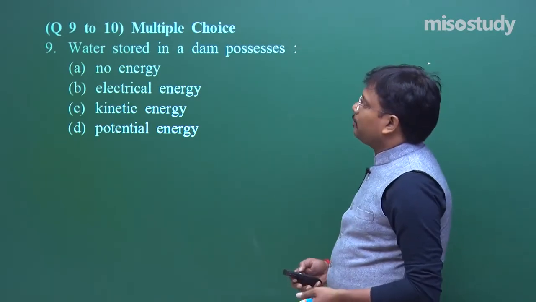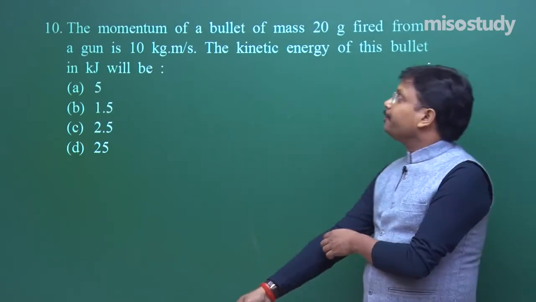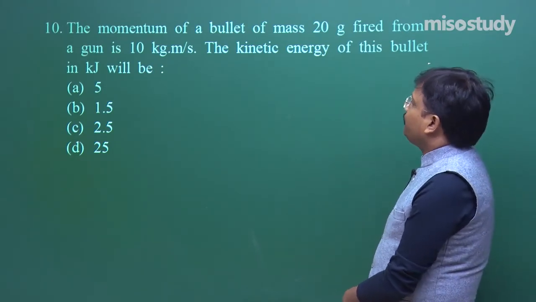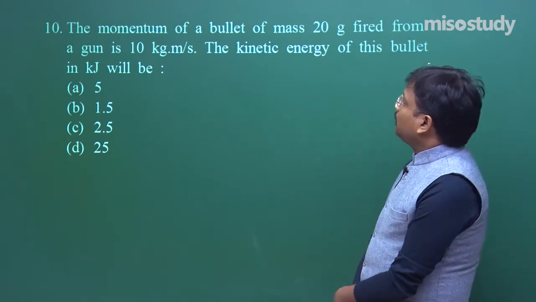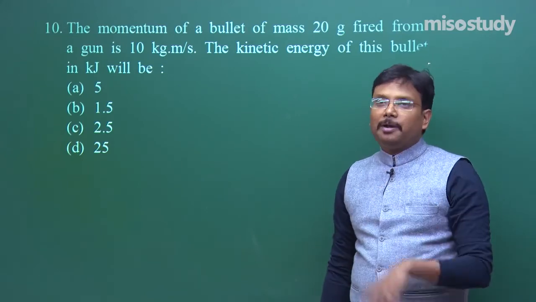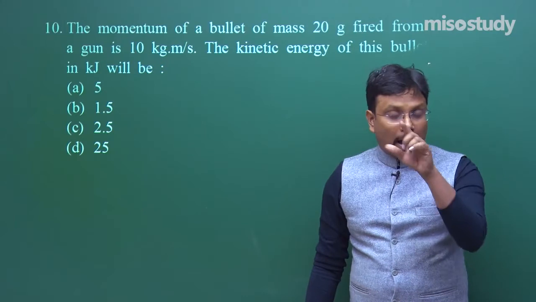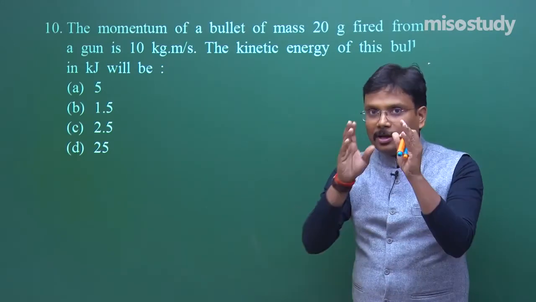Then comes question number 10 and the last question of this PowerPoint presentation. That is, the momentum of a bullet of mass 20 gram fired from a gun is 10 kg meter per second. The kinetic energy of this bullet in kilojoule will be how much? Now I picked this question for 2 reasons. One is, while you read this question, you have to be very focused, otherwise the twisting of the words will confuse you.